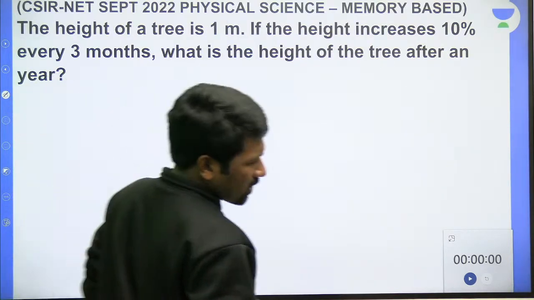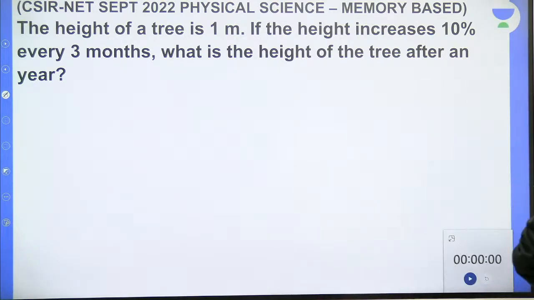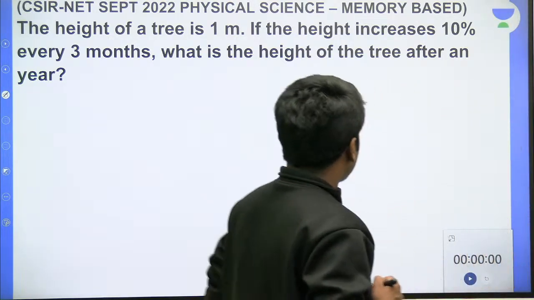So yeah, students, please tell me, have you seen such a question in your question paper, physical science paper?